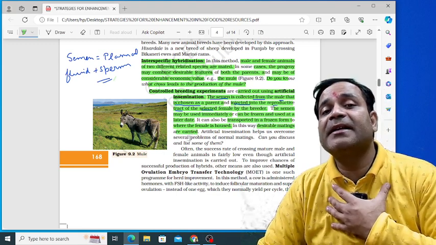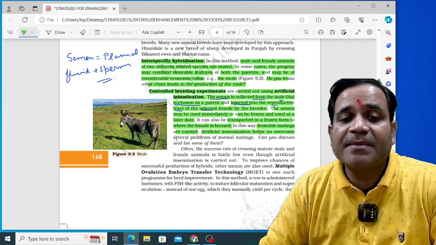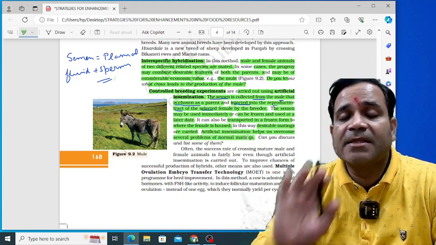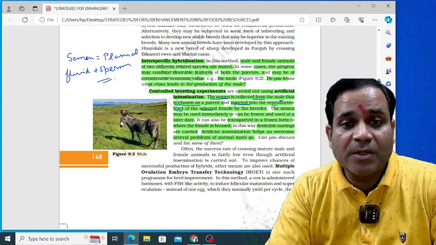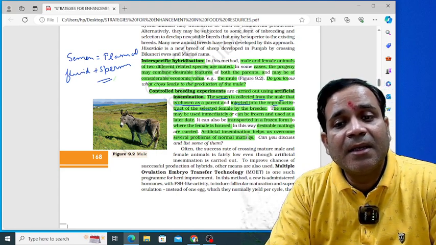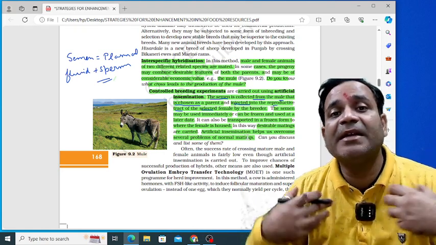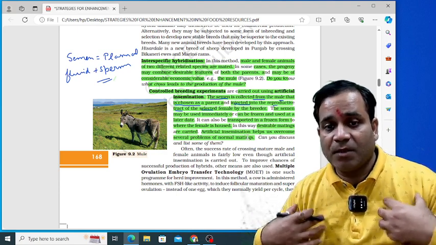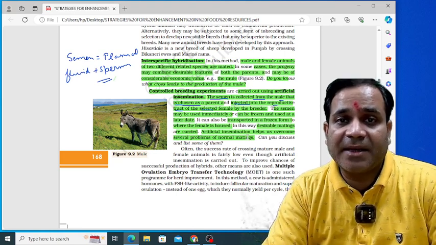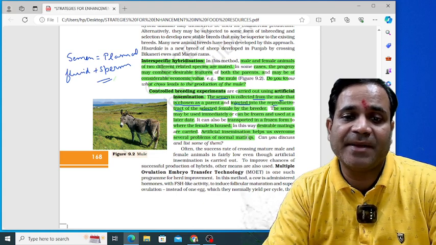Here the desirable mating is carried out, and artificial insemination helps us overcome several problems of normal mating. Suppose normal mating occurs and the progeny will not form. Then what do we do? We do artificial insemination in those cases. When we practice artificial insemination, we get the desired characters of the progeny, my dear. Whatever characters we need, we get them with the help of artificial insemination.